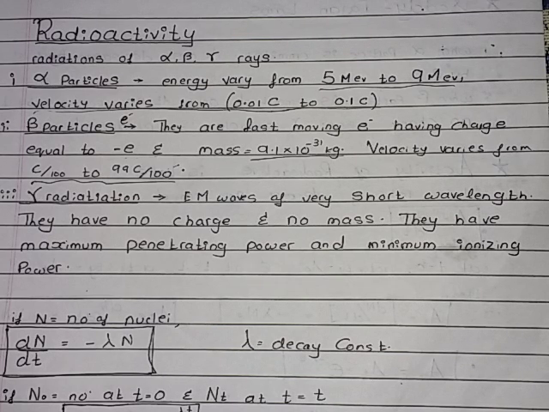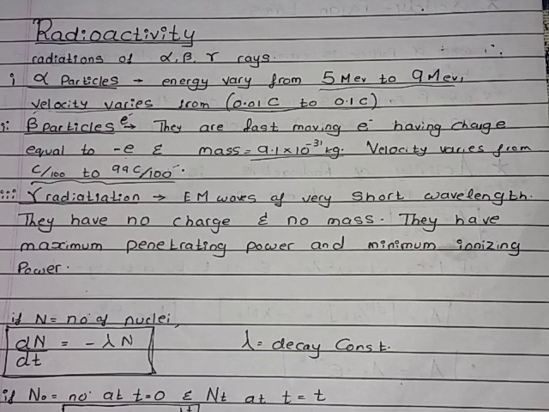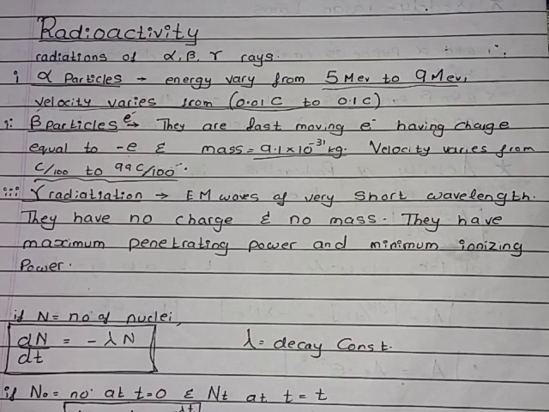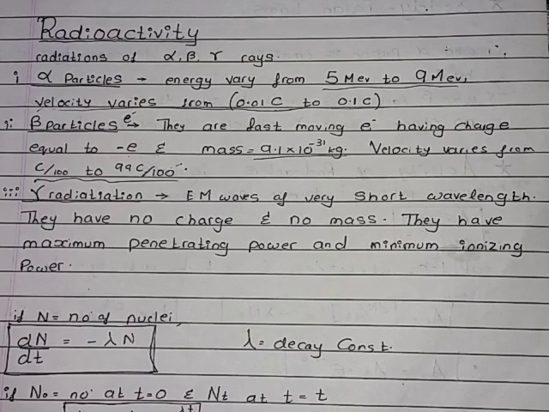Beta particles are fast moving electrons having charge equal to that of an electron, minus e, and mass 9.1 into 10 power minus 31 kg. Velocity varies from c by 100 to 99 c by 100. We can definitely travel in time through this. What is gamma radiation? An electromagnetic wave of very short wavelength. They have no charge and no mass. They have maximum penetrating power and maximum ionizing power. Hulk smash! That's the Hulk secret.